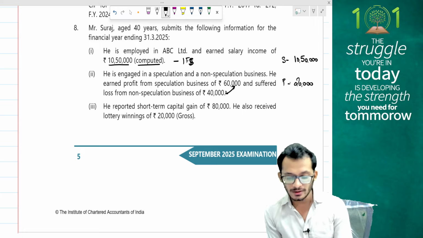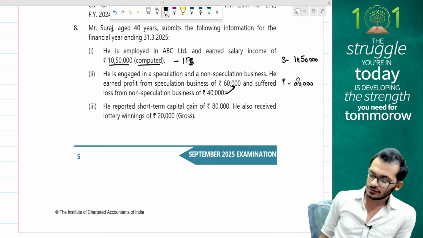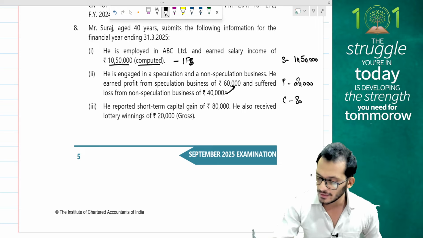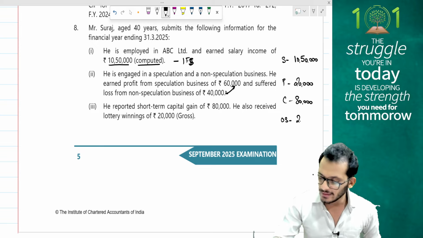Next, he reported a short-term capital gains of 80,000 rupees. He's also received lottery winnings of 20,000 rupees gross. Okay, so I have my CG of 80,000 rupees. I have my IFOS, which is my winnings of 20,000 rupees gross level.